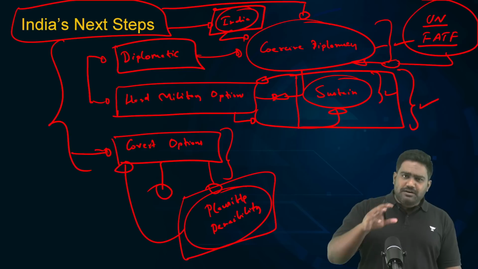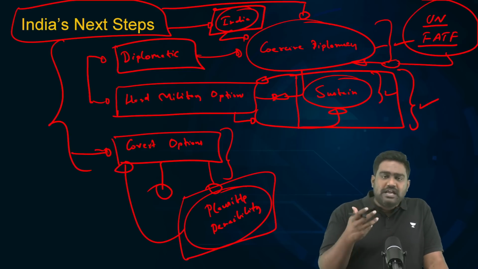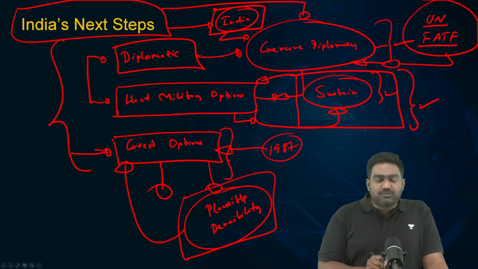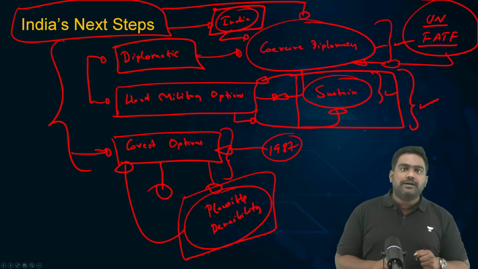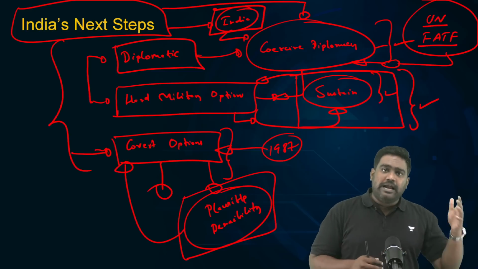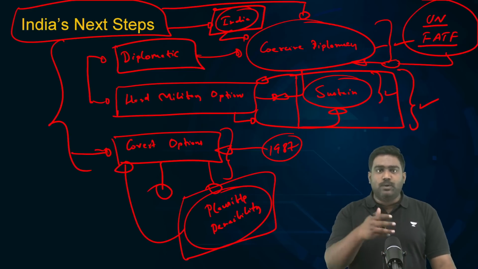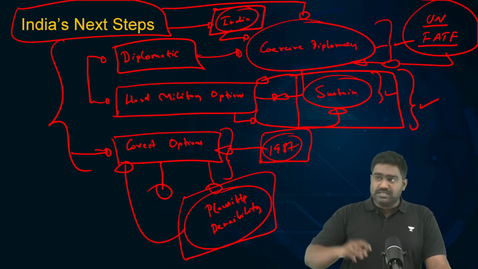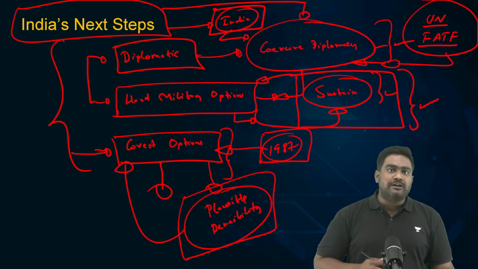This reminds me of a very interesting portion of India-Pakistan relations, which many of you may not be aware of. This was back in 1987, when the Khalistan movement was at its peak, sponsored by Pakistan's ISI, where Khalistani groups had created significant trouble in Punjab and abroad, especially in Western countries, in US, Canada, and Europe. So Khalistan extremism was rising, posing a serious threat to India's sovereignty and territorial integrity.